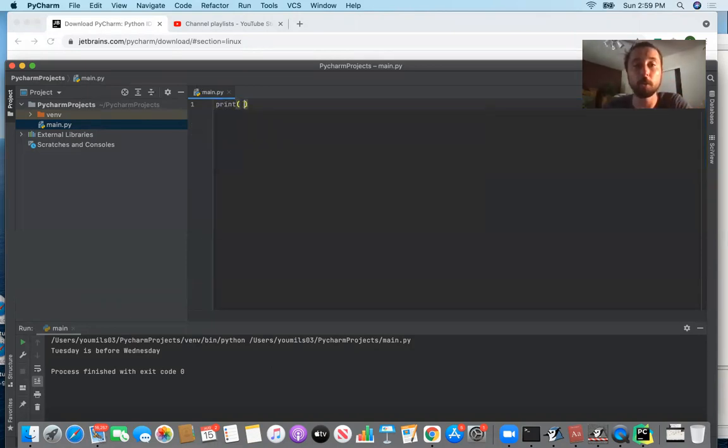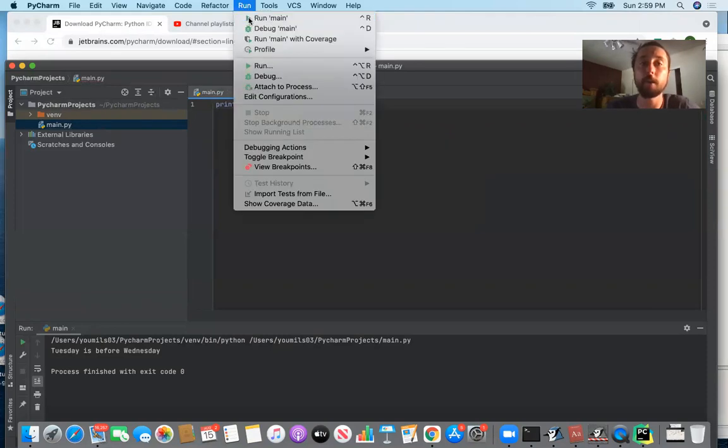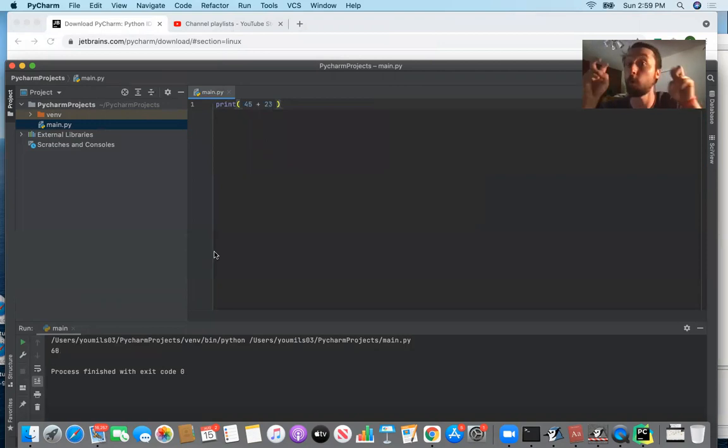What we're going to do is say print 45 plus 23. And if we go ahead and run this code, instead of printing 45 plus 23, since we didn't put any quotations around this arithmetic expression, Python knows how to evaluate that as a mathematical expression. So it says, well, the programmer wants me to tell them what 45 plus 23 is, and indeed that's why we get 68 on the console.